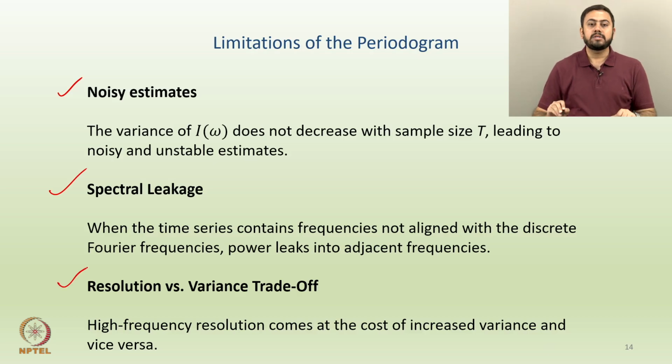And lastly, the resolution versus variance trade-off. High frequency resolution comes at the cost of increased variance and vice versa. Let us say image clarity, or the pixels in an image: if you want high frequency resolution, if you want immaculate resolution, that always comes at the cost of increased variance. So you have a trade-off between resolution and the variance.